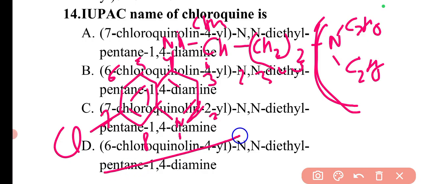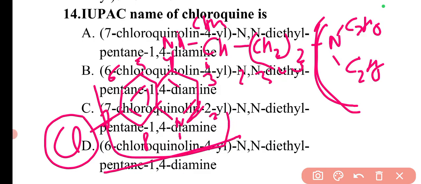And for this particular I have already told you the numbering. So this chlorine is at what position? This chlorine is at the 7th position, so it will be the 7 chloro. Then this moiety is what? This moiety is the chloroquinoline moiety, and at the 4th position there will be a double bond which is substituted to the other compound, so it will become 7 chloroquinoline 4-yl, and then there is this NN diethyl group, and this one is the pentane 1,4-diamine.